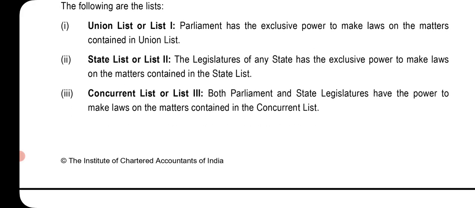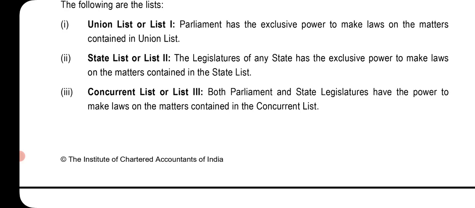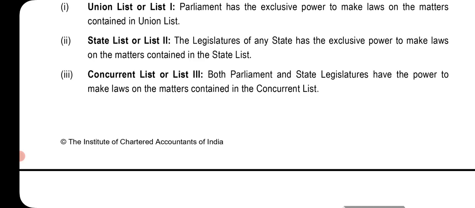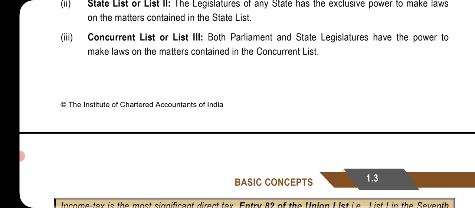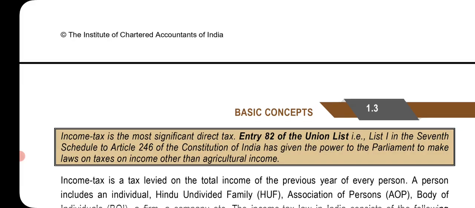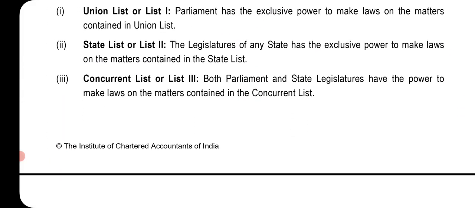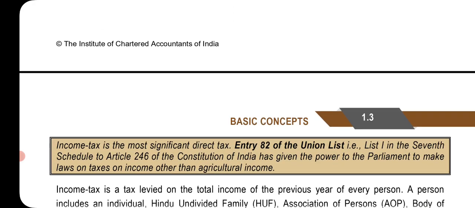The following are the lists. Union list or list number 1, that is, Parliament has exclusive power to make laws on the matters contained in the Union list. State list or list 2, that is, the legislature of any state has the exclusive power to make laws on the matters contained in the state list. And number 3 is concurrent list or list 3. Both Parliament and state legislatures have the power to make laws on the matters contained in the concurrent list. So as per list 1, Parliament, as per list 2, state, and as per list 3, both have the power.